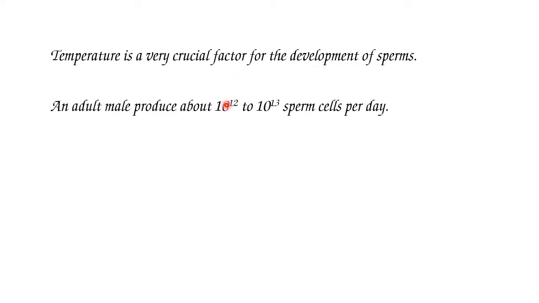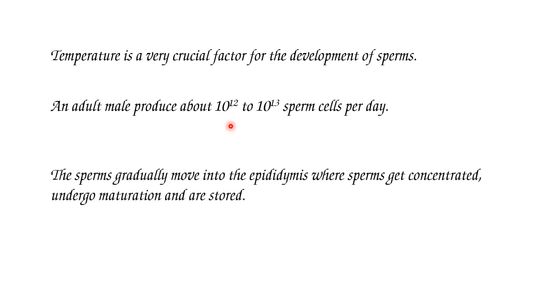An adult male produces about 10 to the power of 12 to 10 to the power of 13 sperm cells per day. The sperms gradually move into the epididymis, where sperms get concentrated, undergo maturation and are stored. Hence, the epididymis is considered the primary storehouse of the sperms.